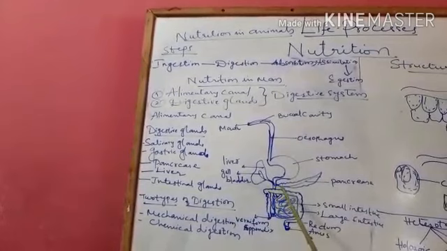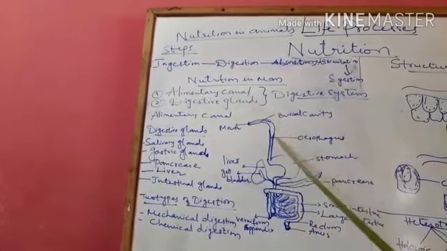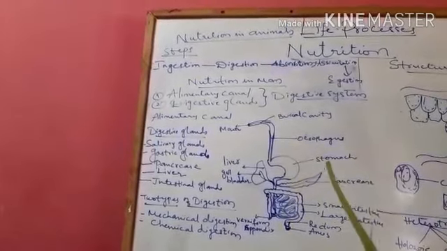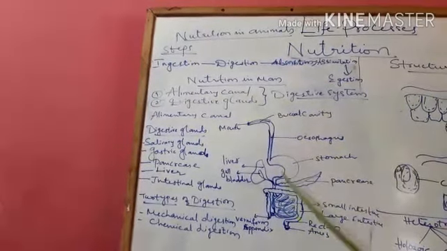Okay, the large intestine thickness is more when compared to small intestine. So the length of the alimentary canal is around 9 meters. Now, what is the anatomy of this alimentary canal? What are the parts of alimentary canal?